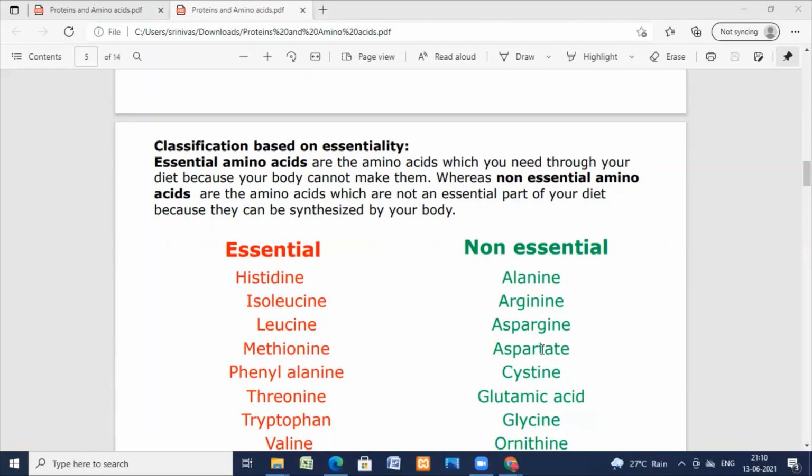And the next one is malonic ester synthesis. Malonic ester on treating with sodium ethoxide forms sodium malonic ester. This, on treatment with alkyl halide, will give alkyl malonic ester.